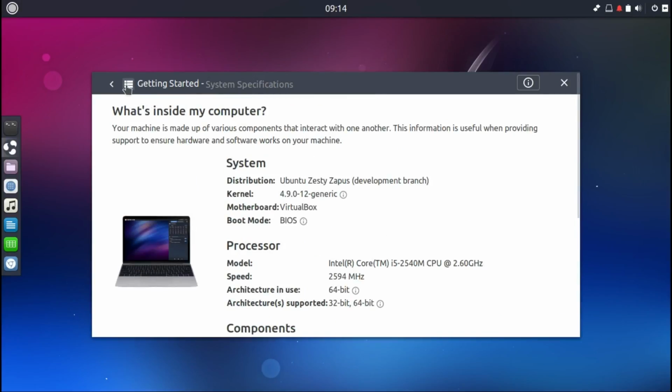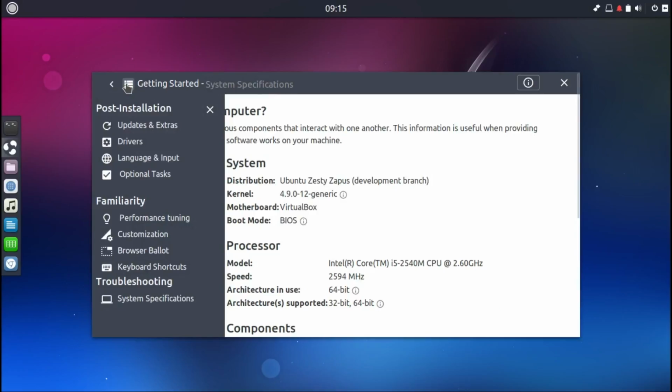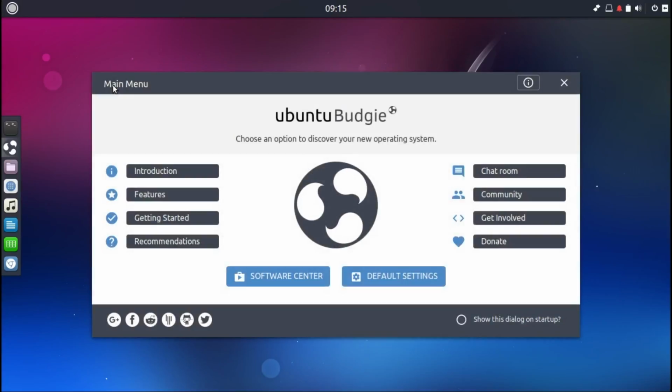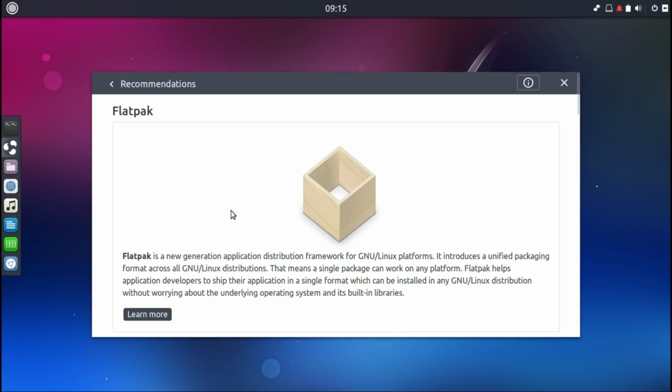So let's quickly look at anything else here. You can go through all of this, read if there's anything that is interesting. If you go back to the main screen here, recommendations. So Flatpak you can install on Budgie, which is very good.